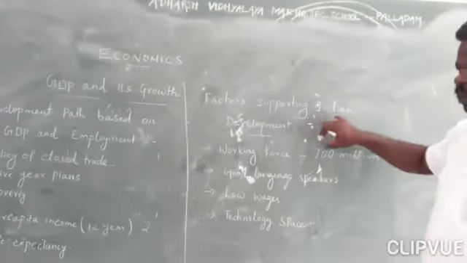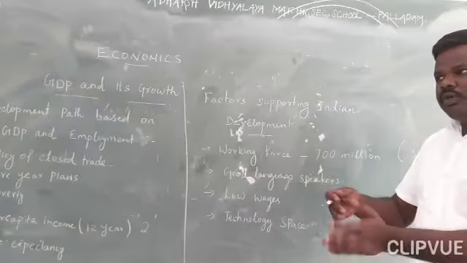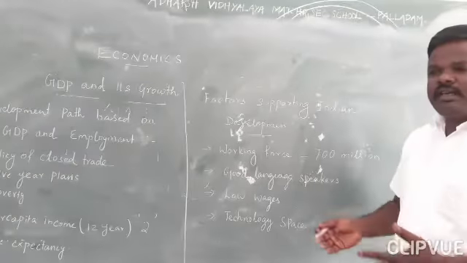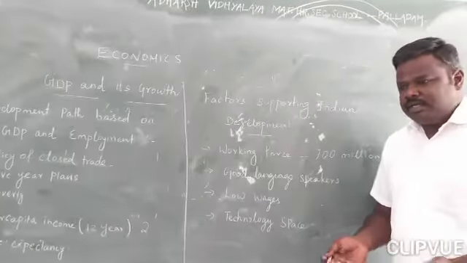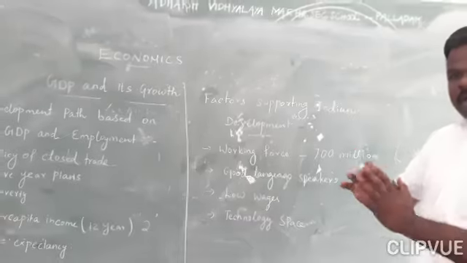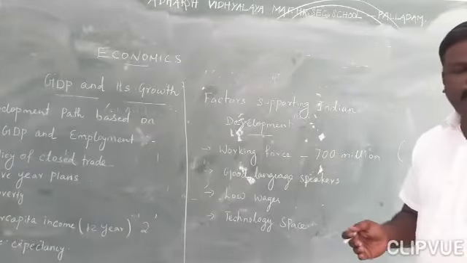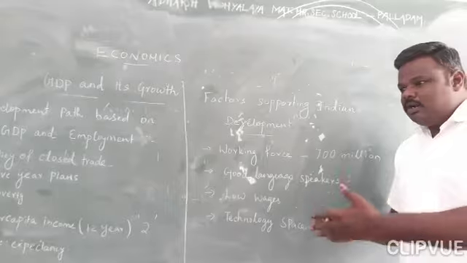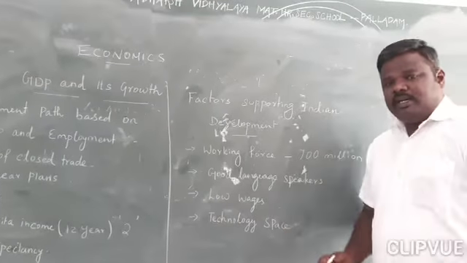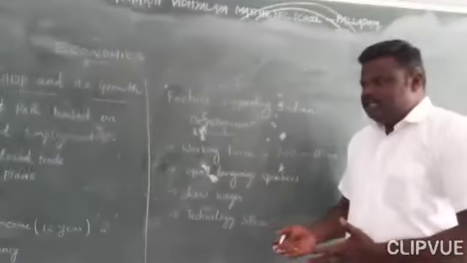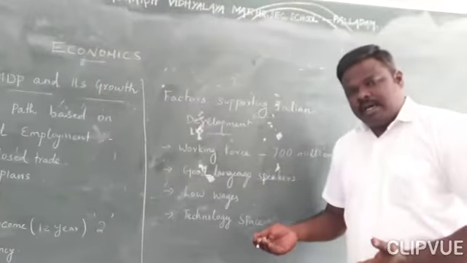This much improvement: 1991 started the development path. From 1991 to now, 2020, plenty of development. Some places have become hubs, centers of development, for example Bangalore, an information technology center. Technologically a lot of things have improved in Bangalore.